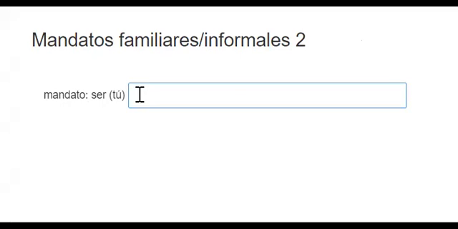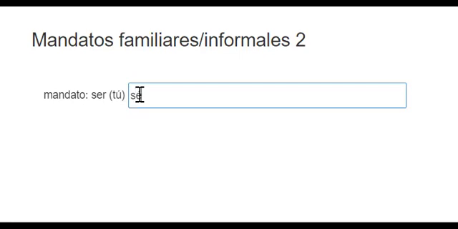So in order to conjugate that, we have to remember what the rules are and what the exceptions are. And we'll start off with the exceptions because you really should just go, what are the exceptions? And then if it's not one of those, then we'll just follow the regular rules. And one of the exceptions, actually, ser is one of those exceptions, is one of the Vin Diesel words. Remember the Vin Diesel, ven, di, sal, haz, ten, ve, pon, sé. Sé is where this one comes from. So it's one of those irregular forms.